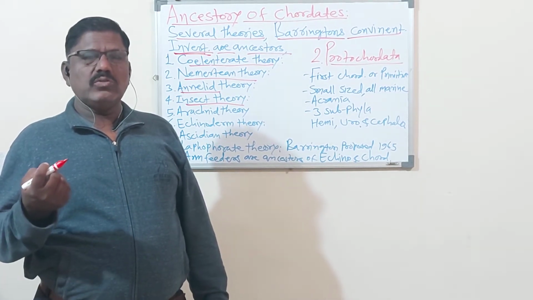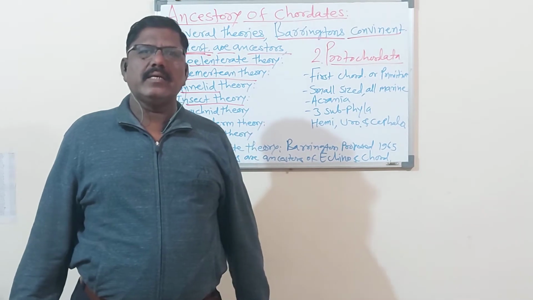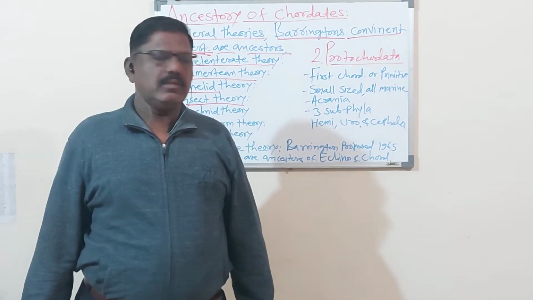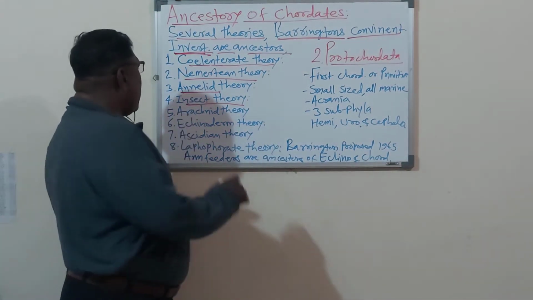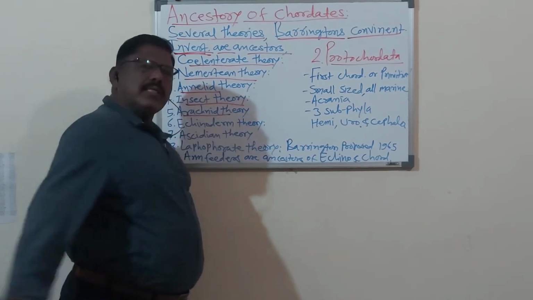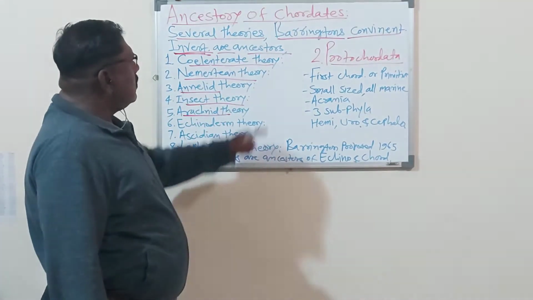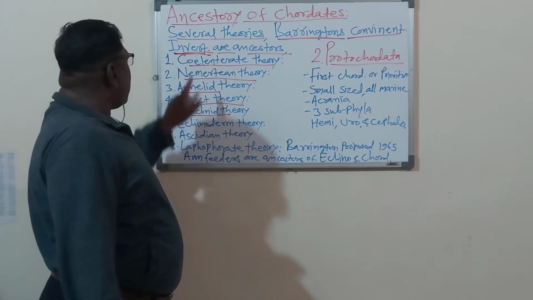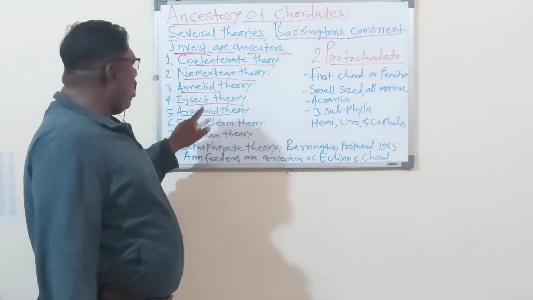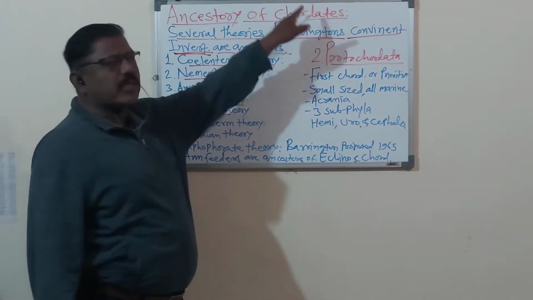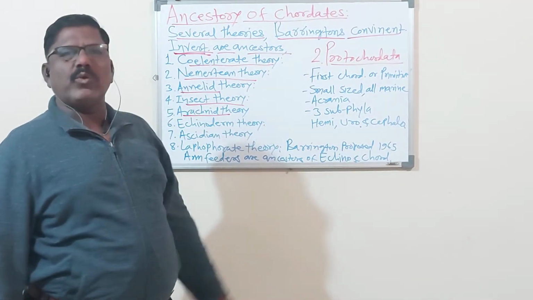So that theory is named the insect theory. Now another theory is the Arachnid theory. This theory suggests that the coordinates' ancestors are the arachnids, or arachnids are the ancestors of the coordinates. Ancestor म्हणजे पूर्वज.